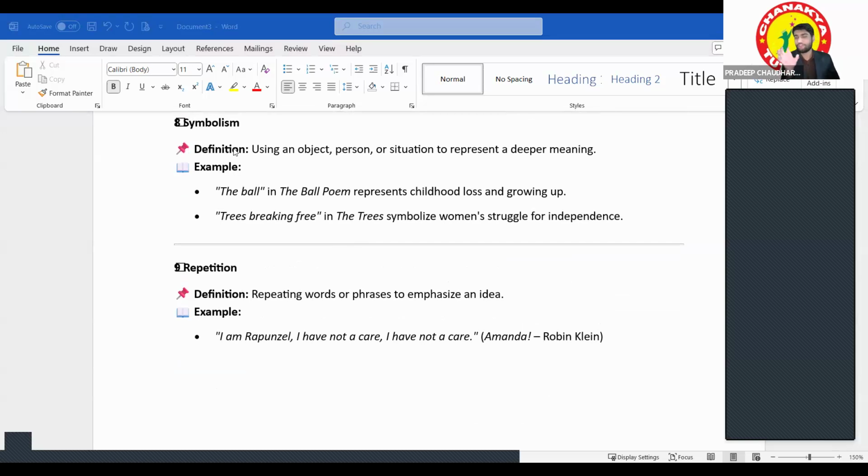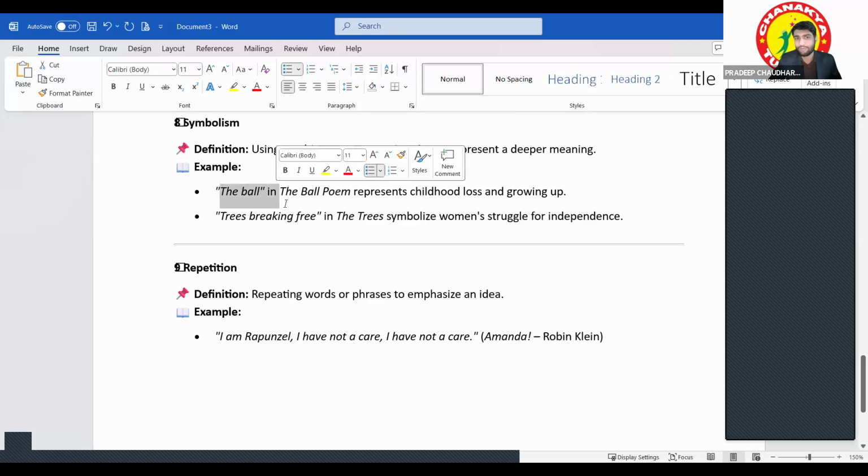So, what is symbolism? Whenever you are referring to an object or a person, right, but you are representing a deeper meaning from this. Just like the ball. In this, there is symbolism. Why is it symbolism? Because in the poem The Ball, it is representing childhood, loss, and growing up.